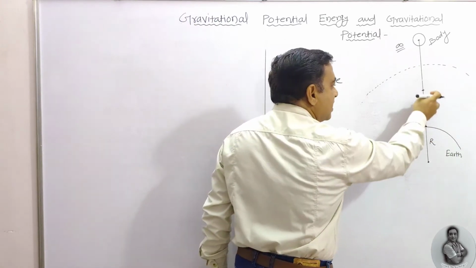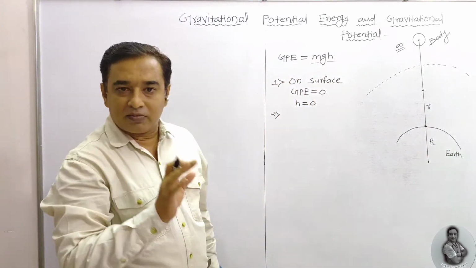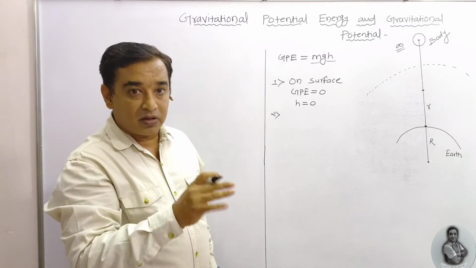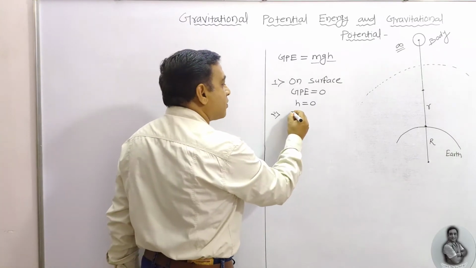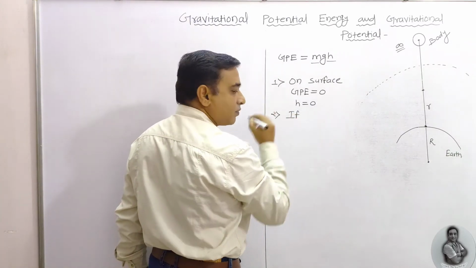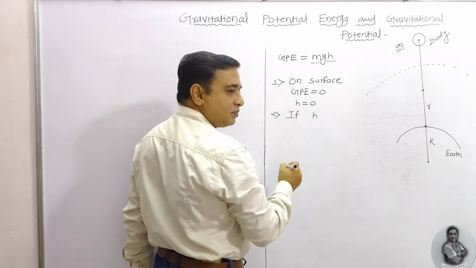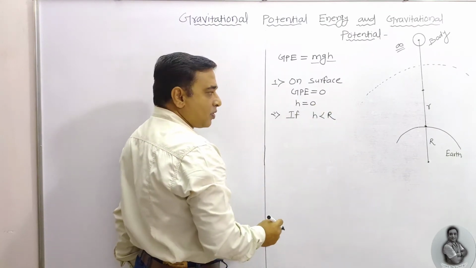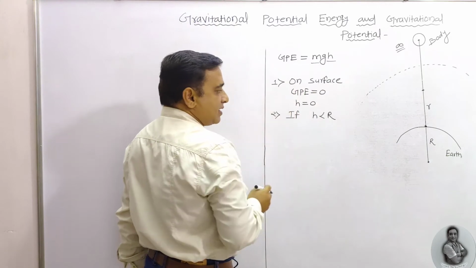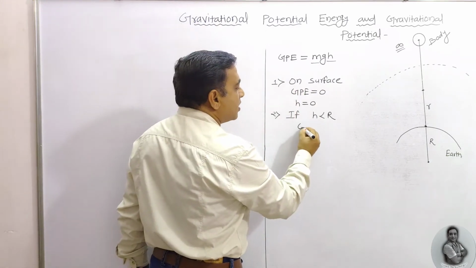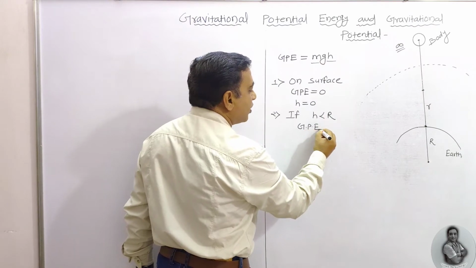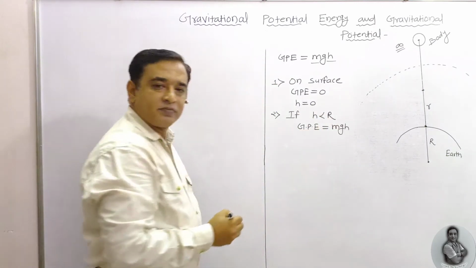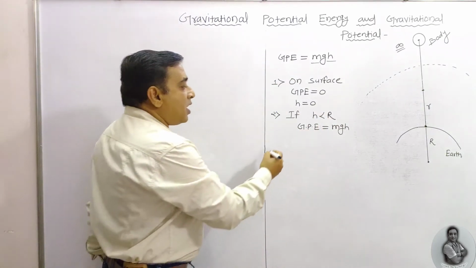If the height is less than the radius of the earth, then the gravitational potential energy formula that is applicable is only mgh. mgh. Now the third case.